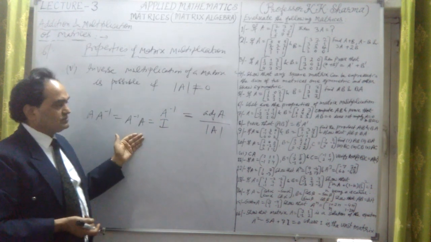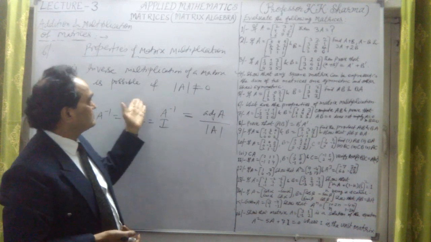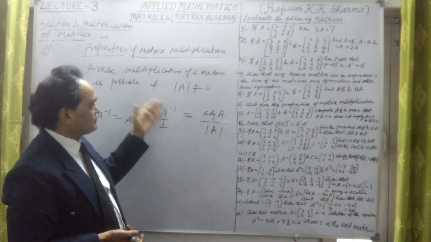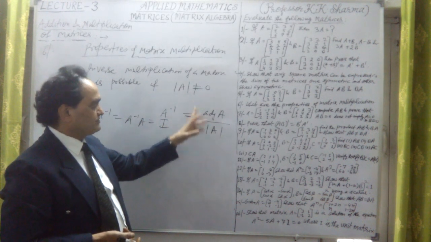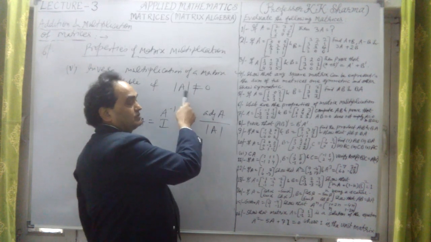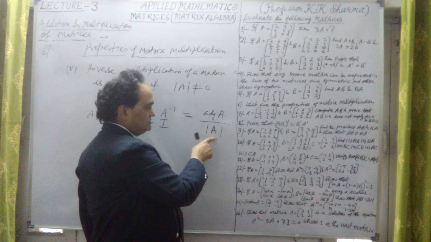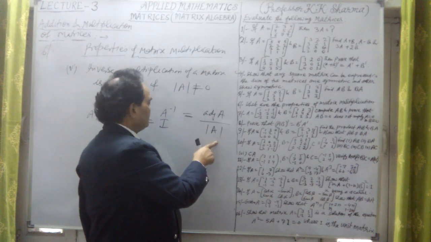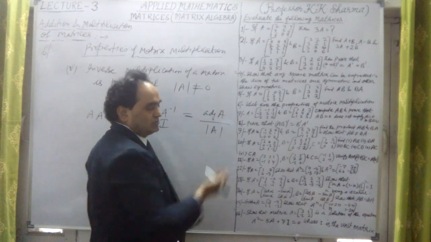This is the fifth property of matrix multiplication. It says that multiplicative inverse, or inverse of a matrix, is possible only when determinant of A is not equal to 0, or determinant of A has some value not equal to 0. Because if it is 0 in the denominator, then it will not be defined, since something upon 0 is not defined.